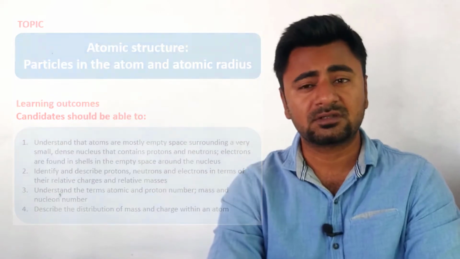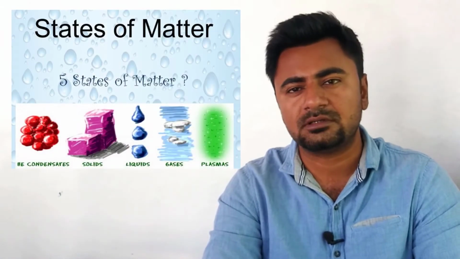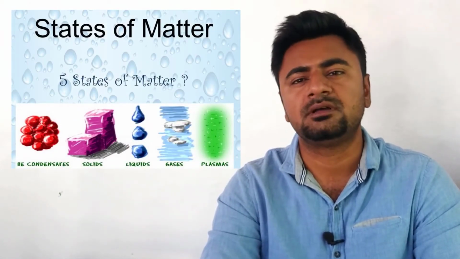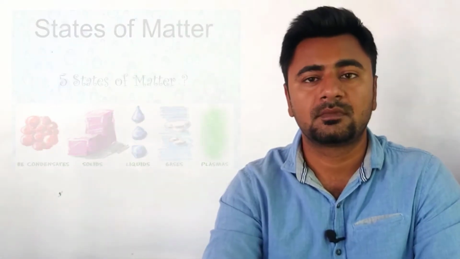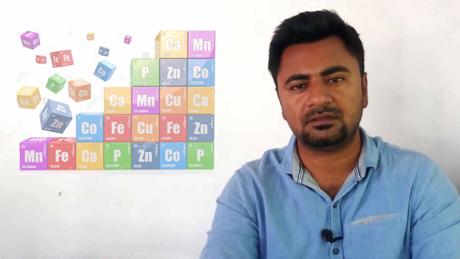Dear friends, whatever we see around us is called matter. The chair, the clouds, the water, everything that has mass and takes up space by having volume, either solid, liquid, gas, or plasma, is called matter. Now, when everything is matter, then why are all these things different from each other? It is because every matter is composed of different elements.